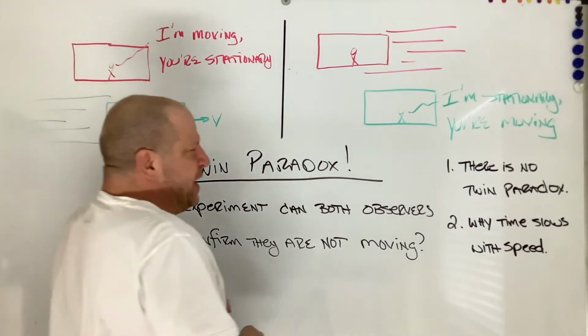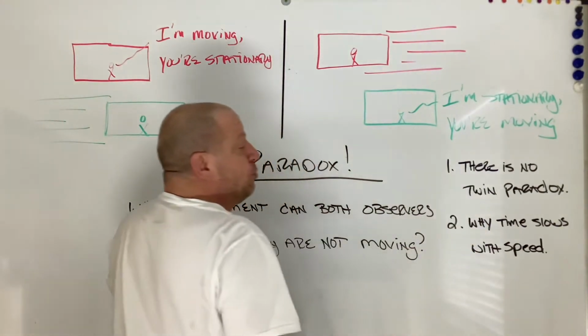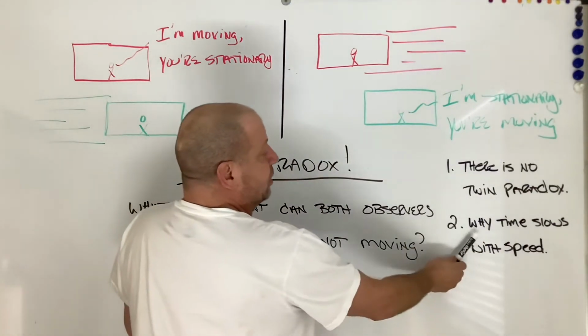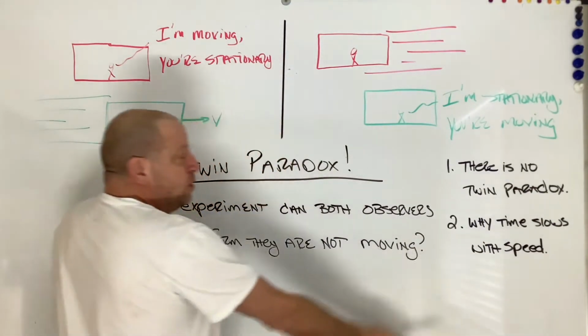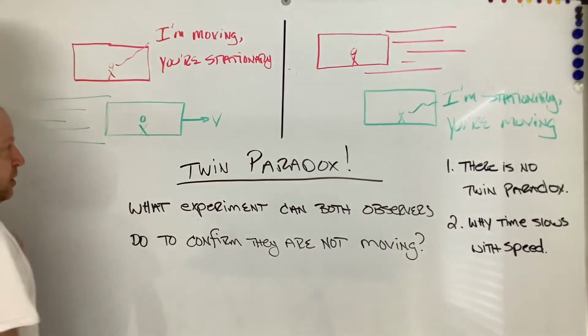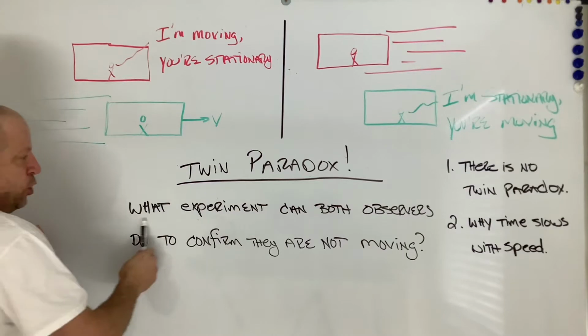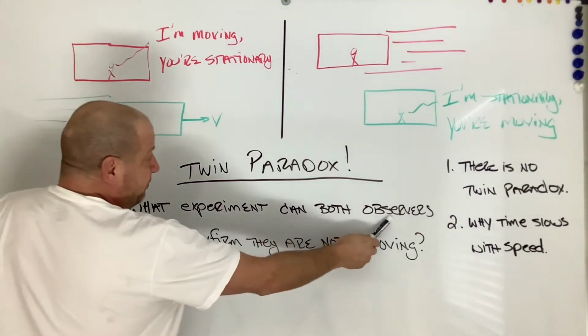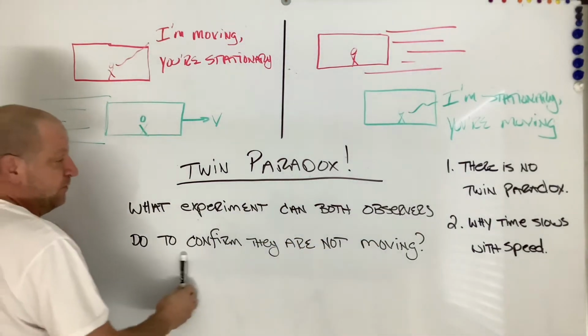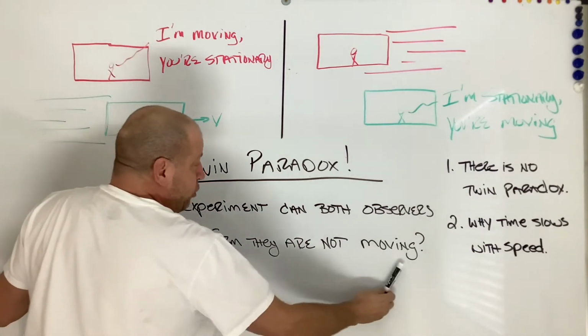So in this video today, I'm going to show you that there really is no paradox. And then I'm also going to show you why time slows down with speed. So when we're looking at this paradox, we have to ask ourselves, what experiment can both of these observers do to confirm they are not moving?